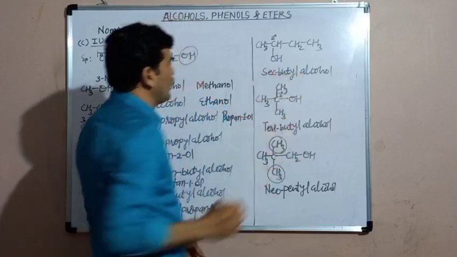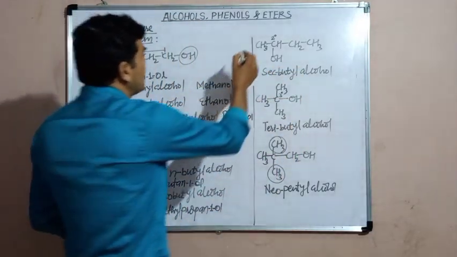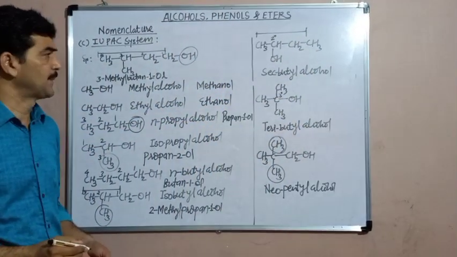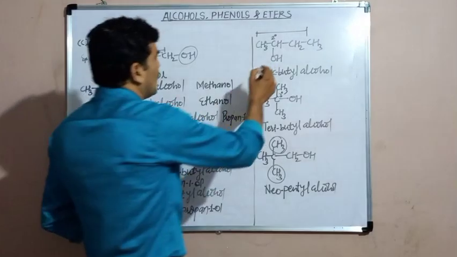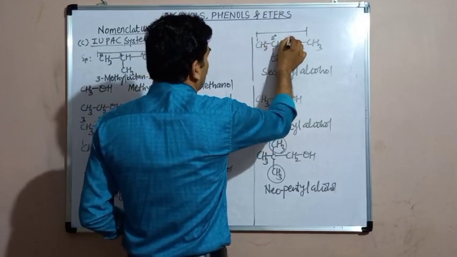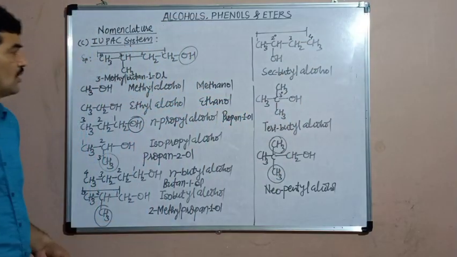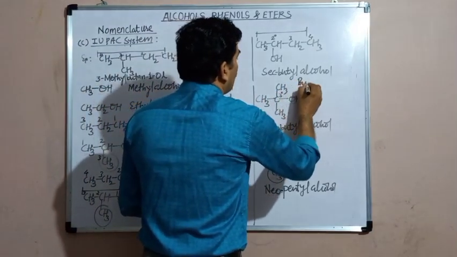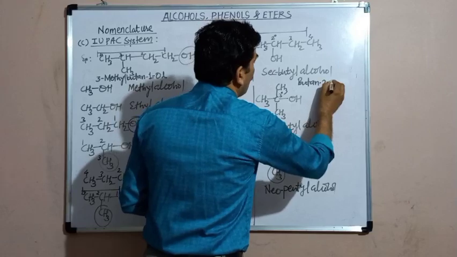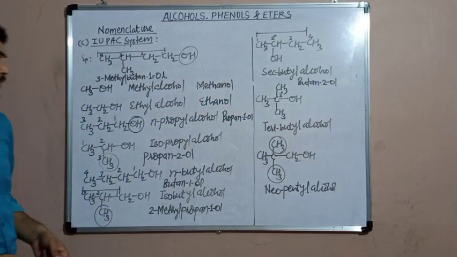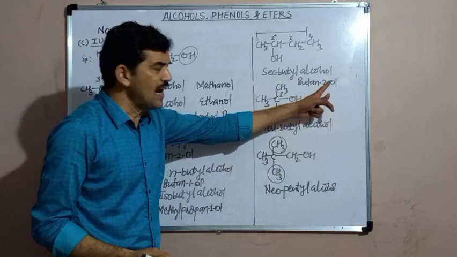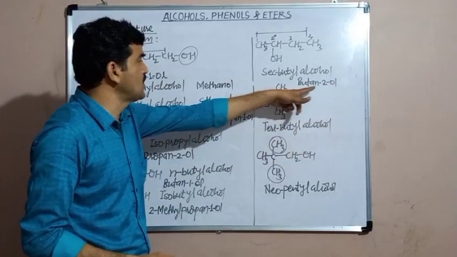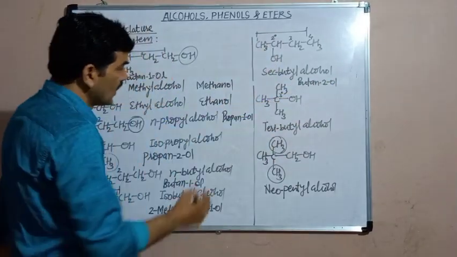Next example, secondary butyl alcohol. The longest chain here contains 4 carbon atoms, and therefore its parent alkane will be butane. Here the carbon atoms should be numbered in this way: 1, 2, 3, and 4. Position of the OH is 2. Therefore, its IUPAC name will become butane 2-OL. From the name of the parent alkane, the ending E is replaced by OL, and the position of the OH is 2. Therefore, butane 2-OL.